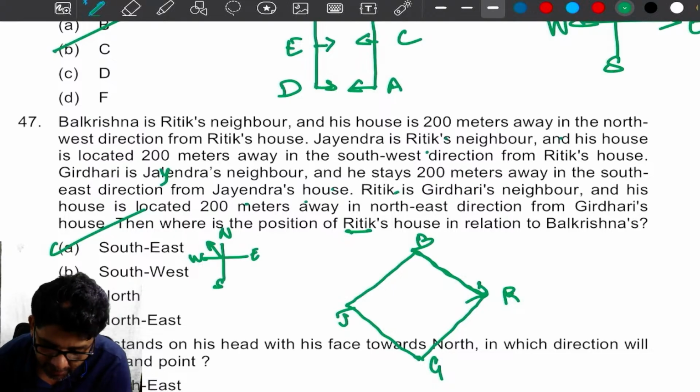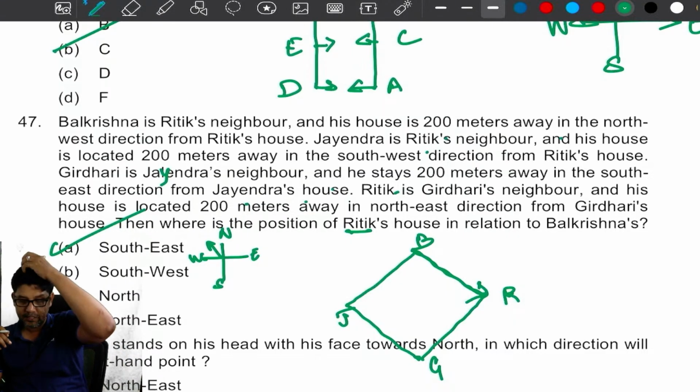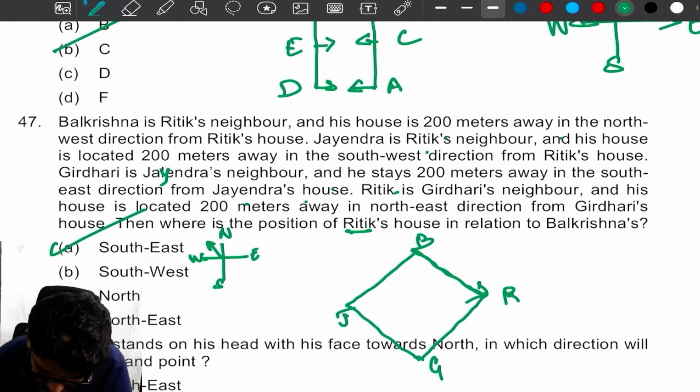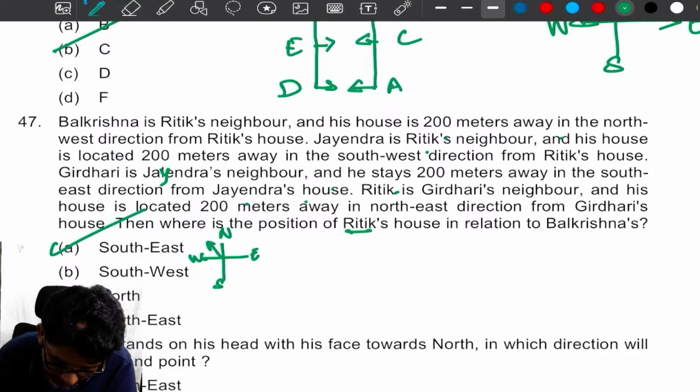Balakrishna is Ritik's neighbor and his house is 200 meters away in the northwest direction of Ritik's house. Okay. Is Jayendra also Ritik's neighbor? No, Jayendra is not Ritik's neighbor. Oh, I made a mistake. Sorry. Now, Balakrishna is Ritik's neighbor and his house is 200 meters away in the northwest direction from Ritik's house. For example, Ritik is here. Here Balakrishna. Okay, 200 meters.